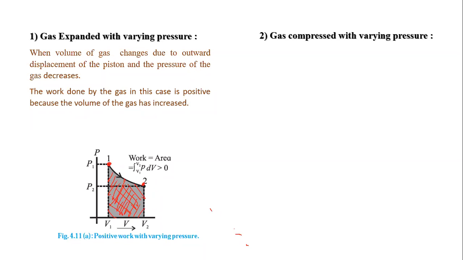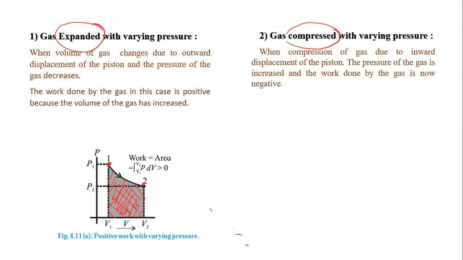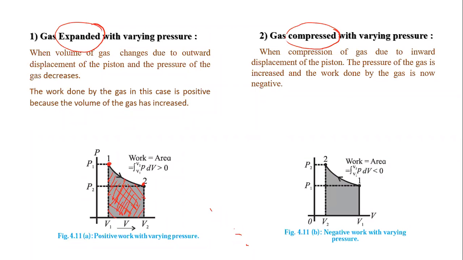Now next is gas compressed with varying pressure. Now here is the compression of the gas. Here the gas expanded, now here it is compressed. Now let's see the PV diagram for this case. When the gas is compressed due to inward displacement of the piston, the piston is moving inside, and the pressure of the gas increases. Obviously the volume decreases, means pressure increases, and work done by the gas is now negative. You can see the diagram here. The same graph you can see, but here this is the initial position 1 and this is the final position.